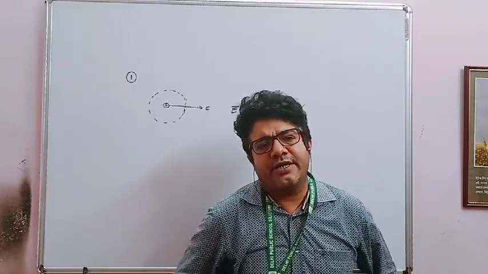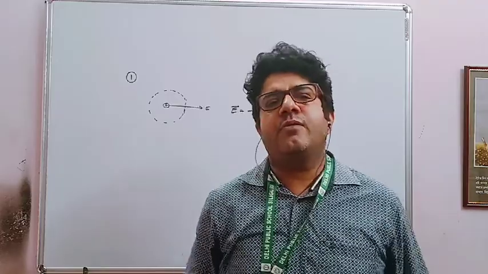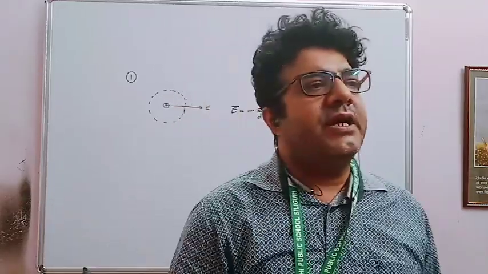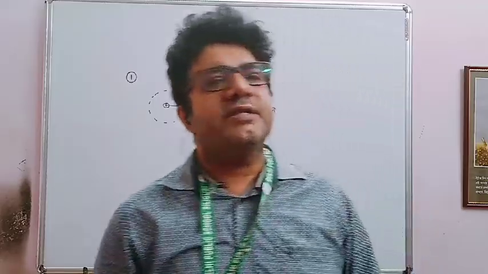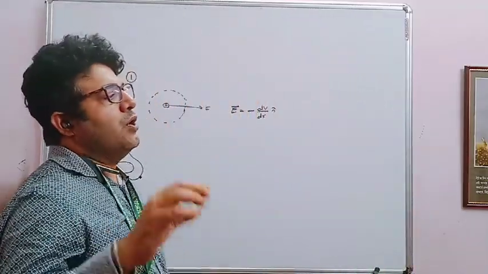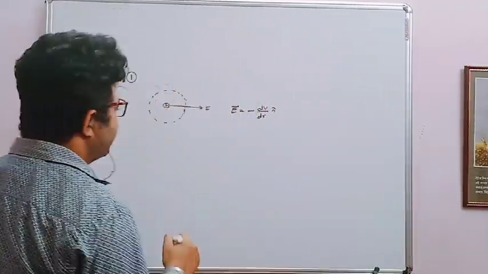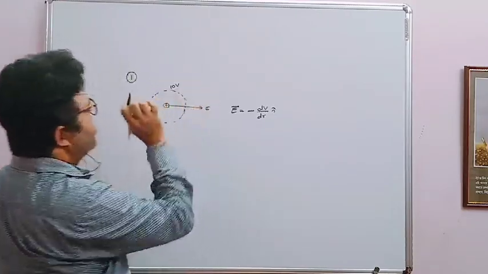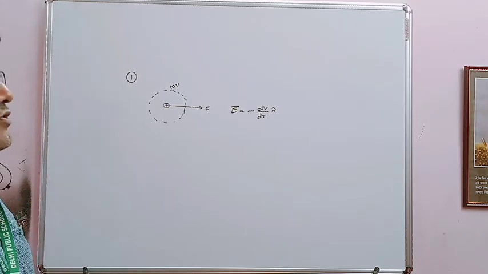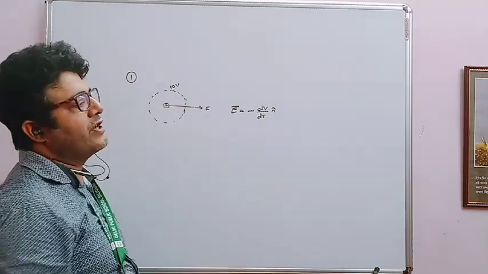The third important point is that if you move from one point to another point on the same equipotential surface, work done is 0. Very simple. Suppose for this equipotential surface the voltage is 10 volt, meaning throughout the surface the voltage is 10 volt.